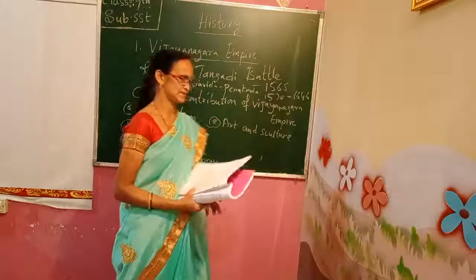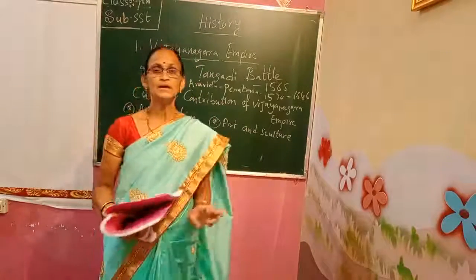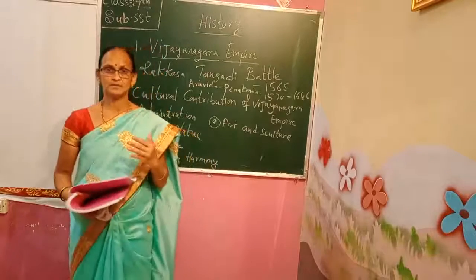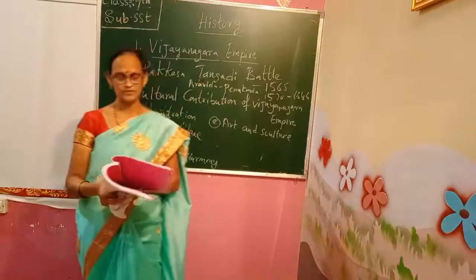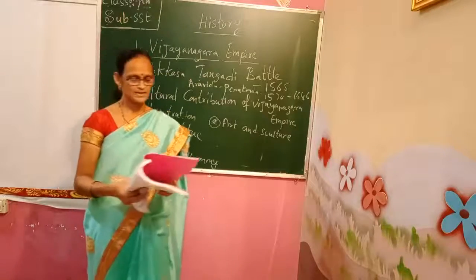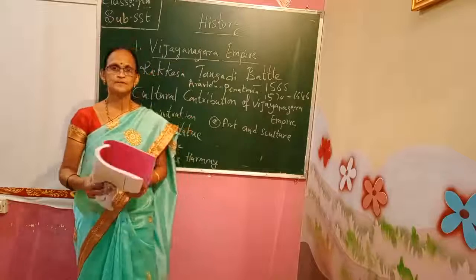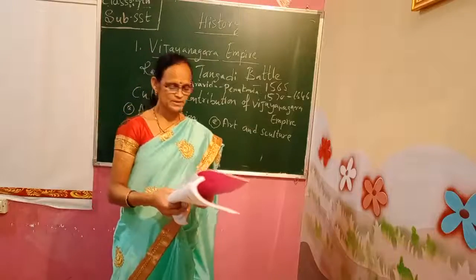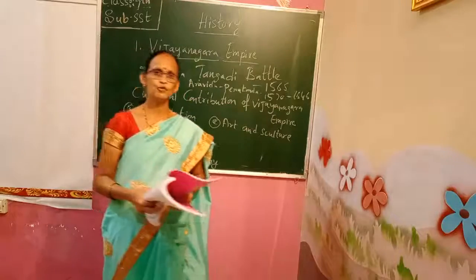Now social status. Let us talk about the social status. It means the dignity of a person. It is called social status. So social status during the period of Vijayanagar: child marriage, sati and devadasi system were in practice. Sati, child marriage, all these things you have learned in your SST in your 4th and 5th classes.